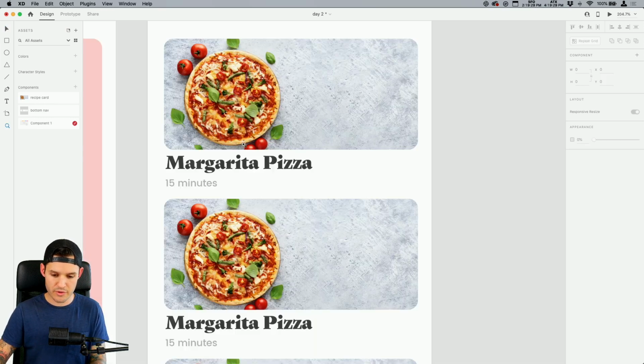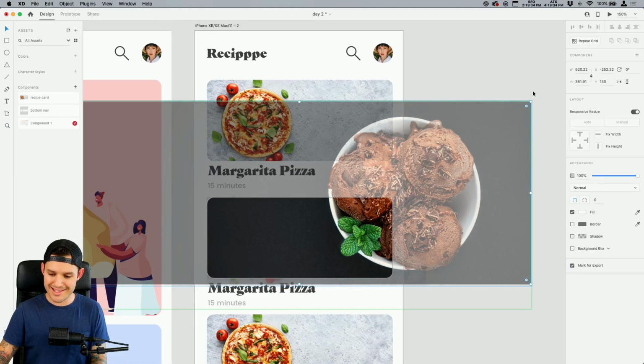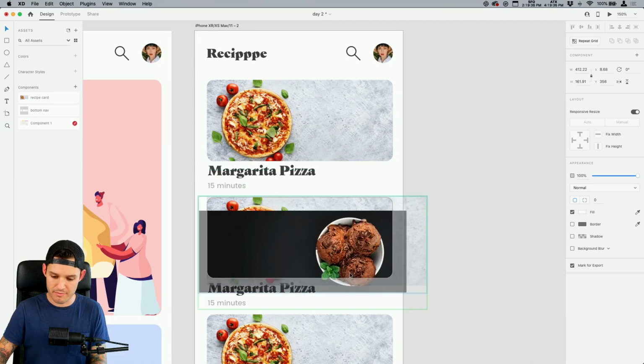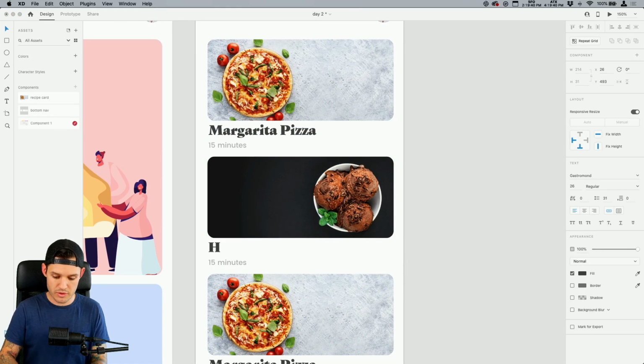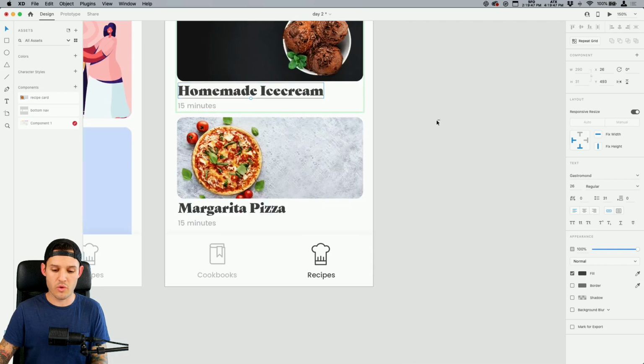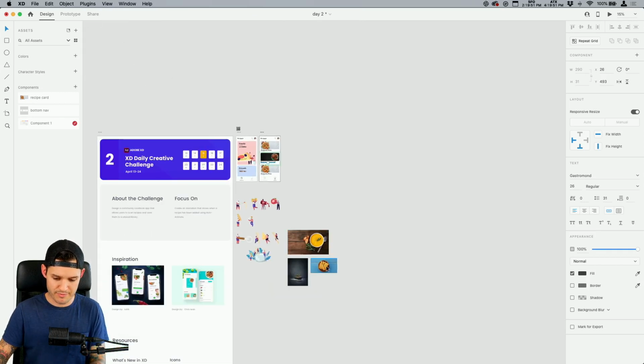I'm gonna grab my ice cream. Let's do that. Come in here and paste my ice cream inside of the mask. I just press Command or Control C, Command or Control V. Let's do homemade ice cream. I can't spell today. I can't talk or spell. Okay, everything's gonna take 15 minutes to make because that's just what we're doing.